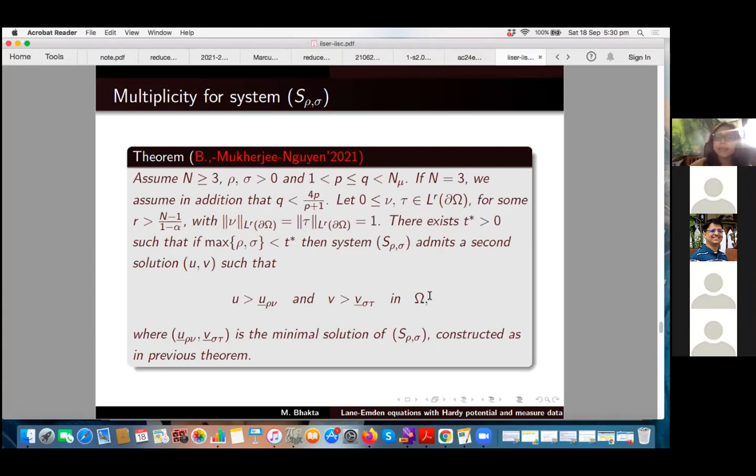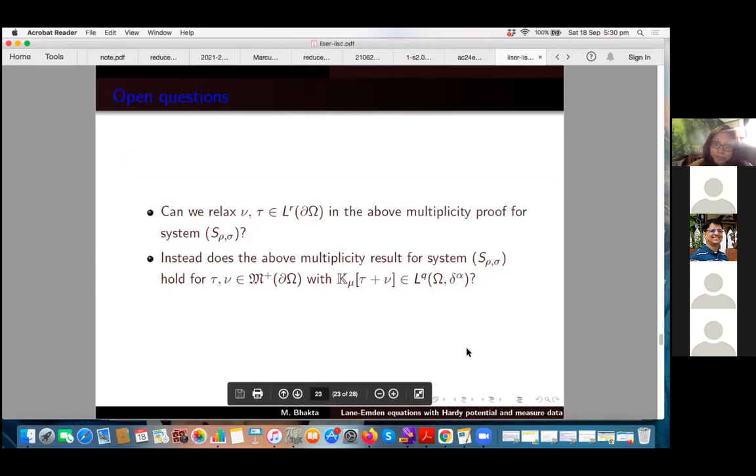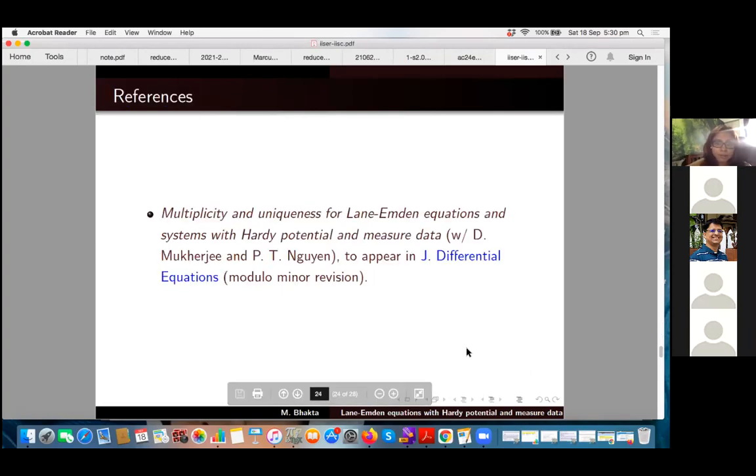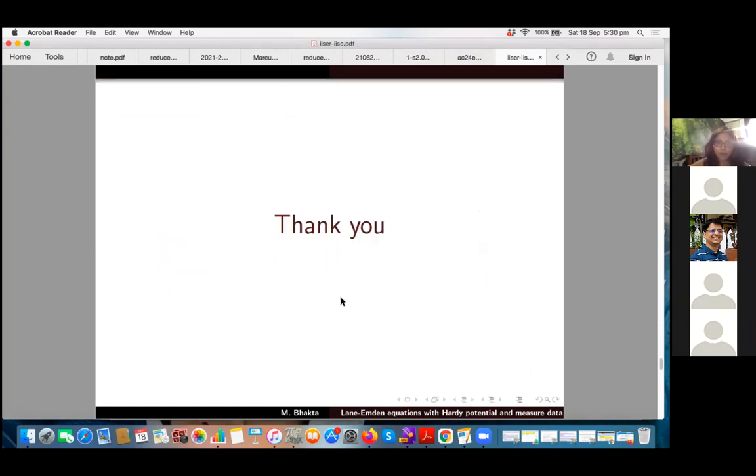We don't think that the linking theorem can be used there, because without that, that's what we tried. So that's still an open question. This is the work that I just mentioned. It is to appear in the Journal of Differential Equations, modulo minor revision. Thank you very much for your attention.